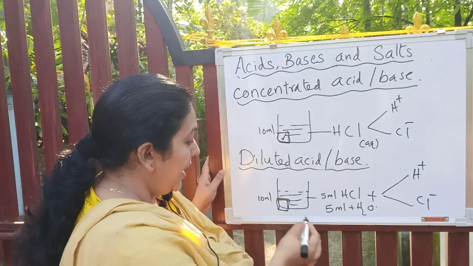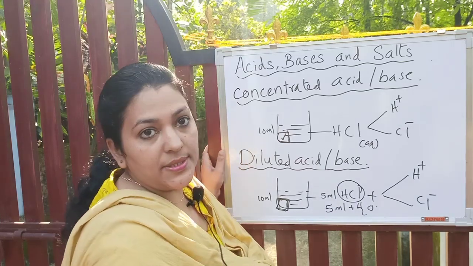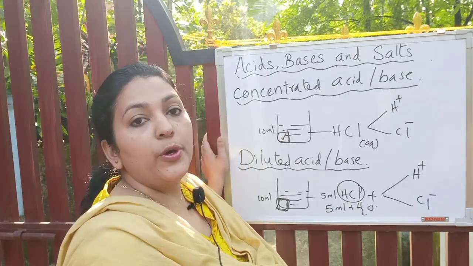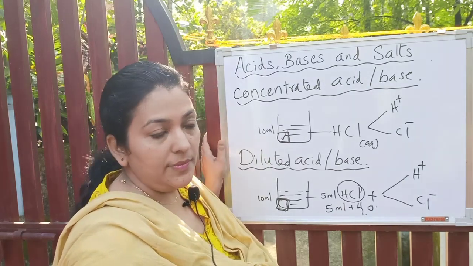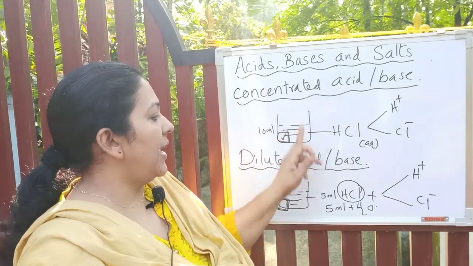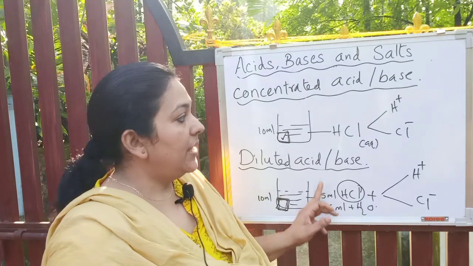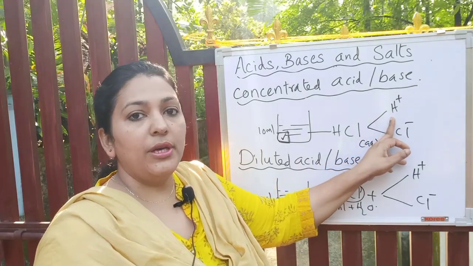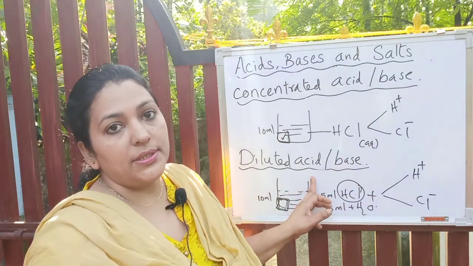In the second case, the quantity of acid is less, therefore the number of H plus ions produced per unit volume also will be less. So this is the difference between concentrated acid and dilute acid. The number of H plus ions per unit volume will be less when you dilute an acid.